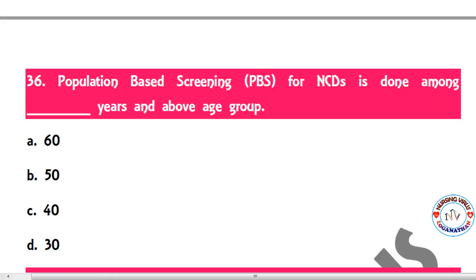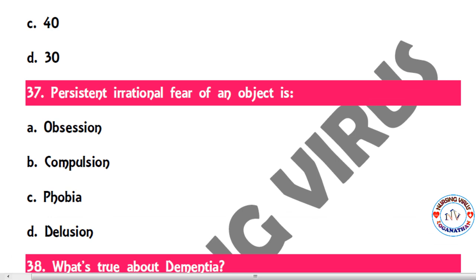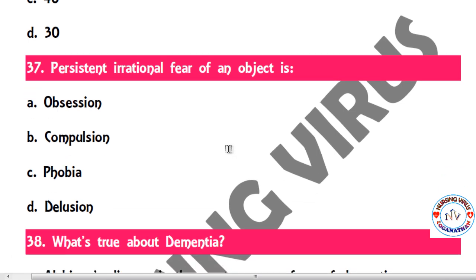So the next one, the population-based screening for NCD is done among dash years and above age group, that is 60, 50, 40 and 30. But the correct answer is above 30 years, the population-based screening can be done for non-communicable disease. So the next one, from psychiatry, a persistent irrational fear of an object is obsession, compulsion, phobia and delusion. So the correct answer is phobia.